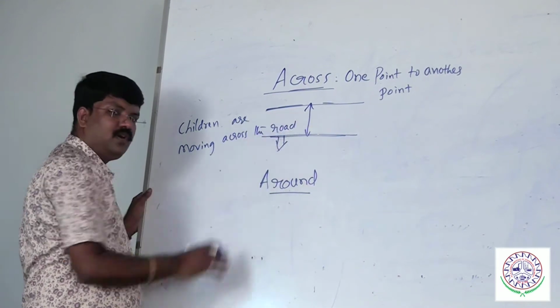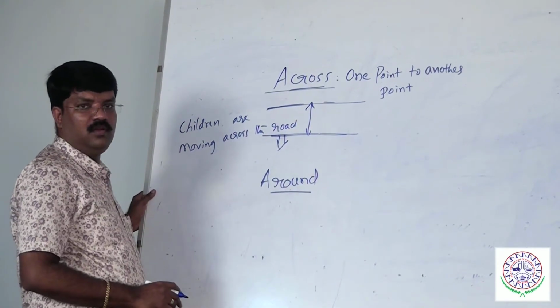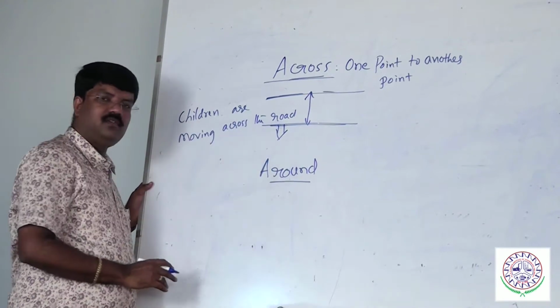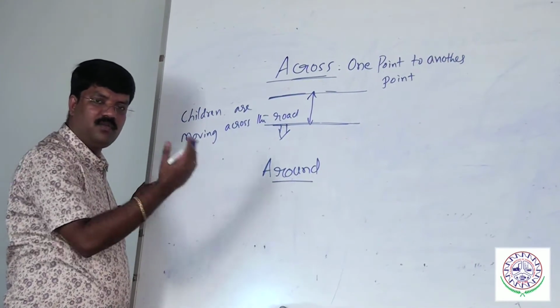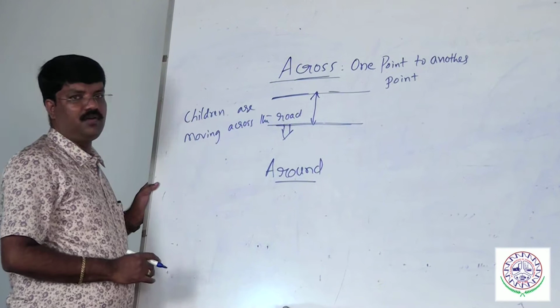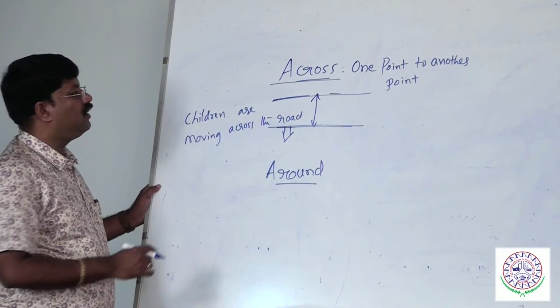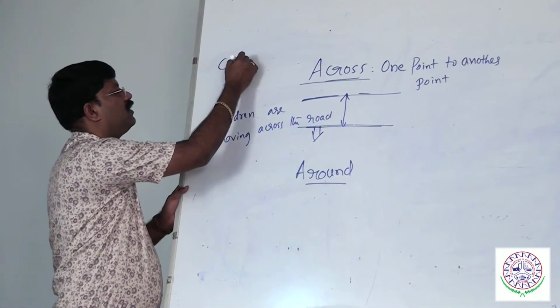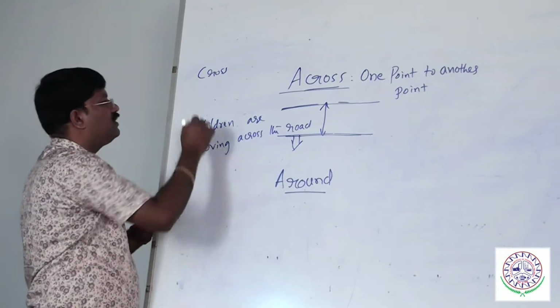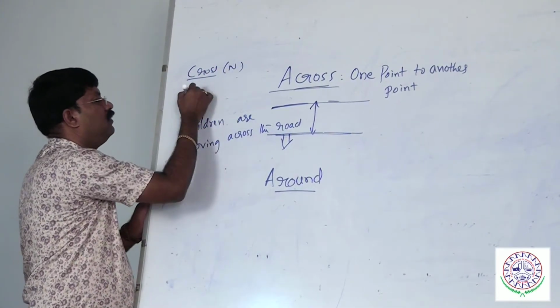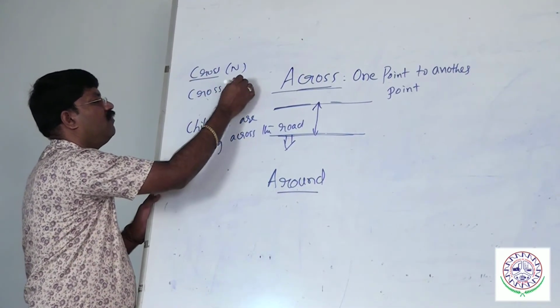Meaning, one border to another border. Kumar swam across Kaveri river. Meaning, one border to another border, we call it as across. Across, cross also we come across. Cross means a noun. Cross also can be used as a verb.